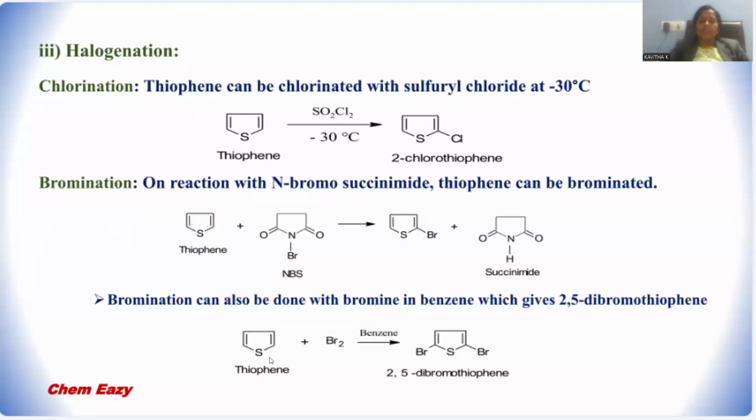Either thiophene can be treated with NBS or else with bromine dissolved in benzene. This is another alternative method for the bromination reaction. Bromine dissolved in benzene generates dibromo substitution. N-bromosuccinimide is more selective for monobromination. Rather, direct bromination with liquid bromine dissolved in benzene gives rise to 2,5-dibromothiophene. This is the way the halogenation reaction will be operated.